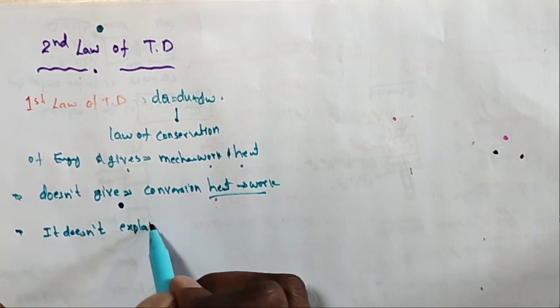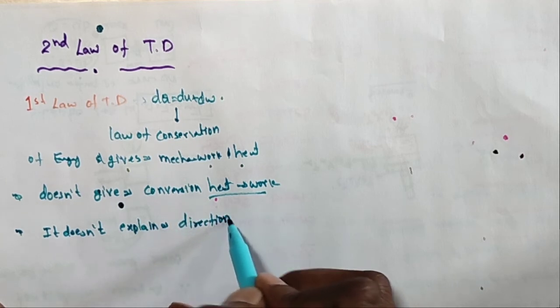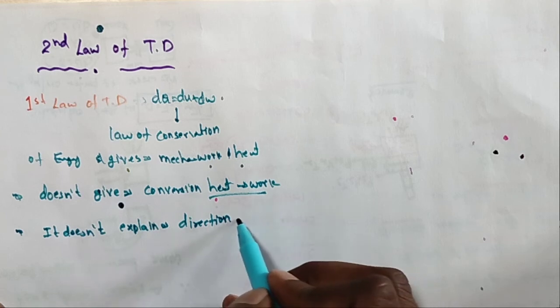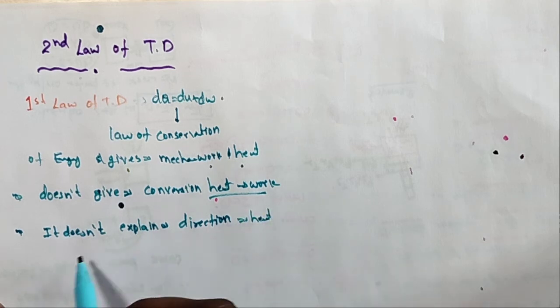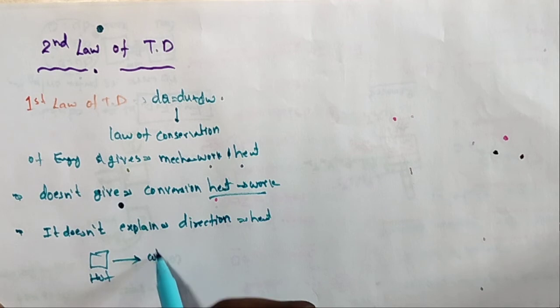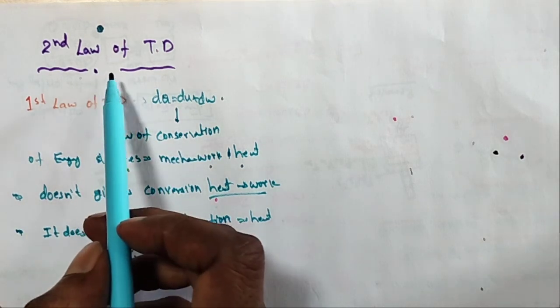And the second drawback: it does not explain the direction in which heat transfer takes place. Generally hot bodies move to cold bodies, or cold bodies move to hot bodies. The temperature moving from hot to cold or cold to hot is not explained by the first law of thermodynamics. Therefore the second law is introduced.